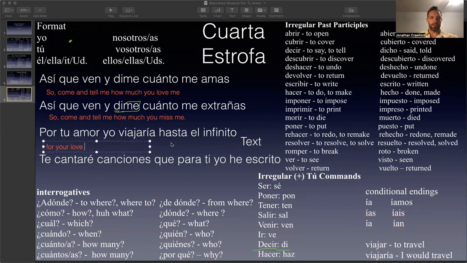So let's talk about viajar. This verb right here isn't the future tense. It does have the full infinitive form of the verb. And so there's only 2 verb tenses that do this. It's the future tense, el indicativo del futuro, and the conditional tense, which I have written down right here, el potencial simple.